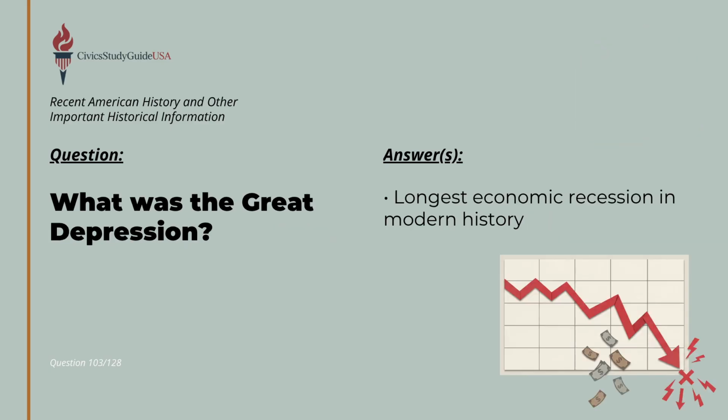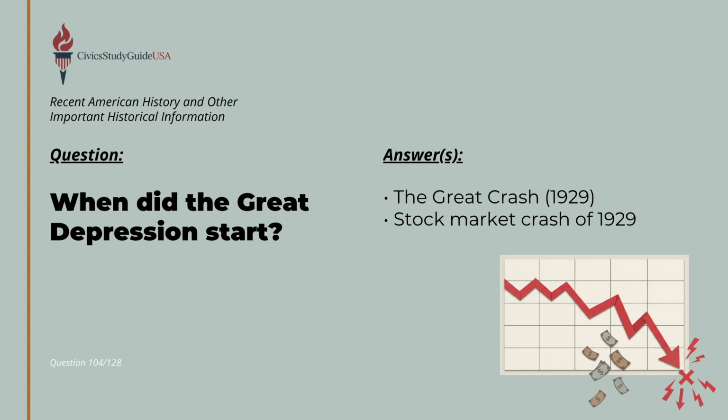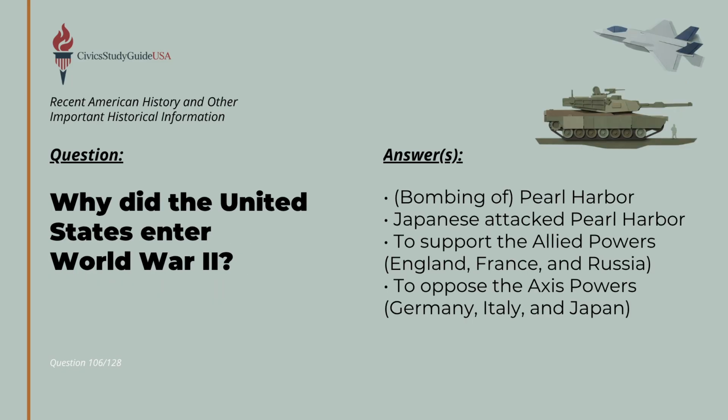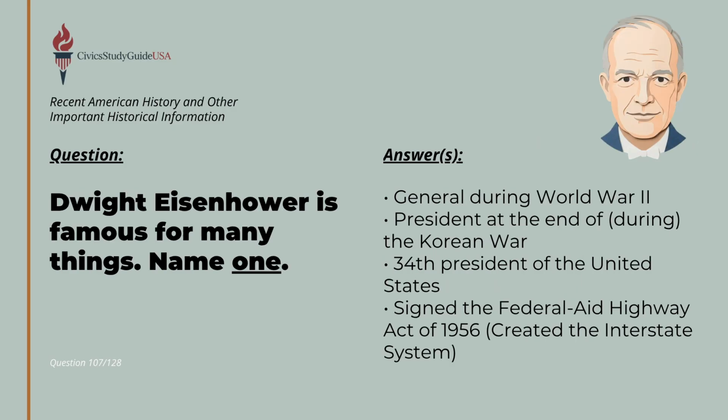Severe economic hardship soon followed this social progress. The Great Depression stands as the longest economic recession in modern history. The Great Depression started with the stock market crash of 1929, an event also known as the Great Crash. Franklin Roosevelt served as president during both the Great Depression and World War II. The United States was eventually pulled into World War II, once again to support the Allied powers, because the Japanese attacked Pearl Harbor. A key military leader from that conflict later transitioned to the White House.